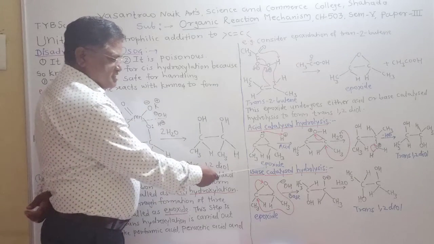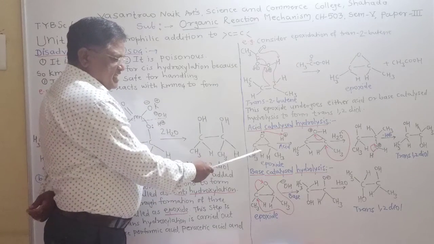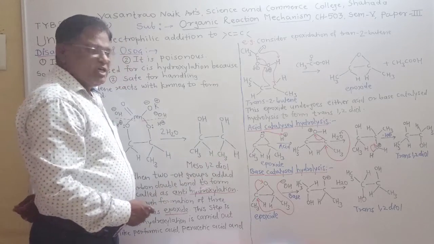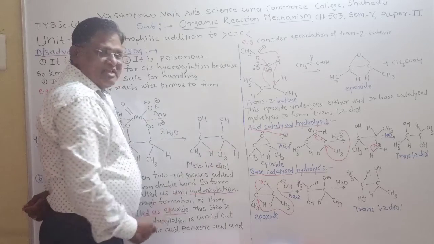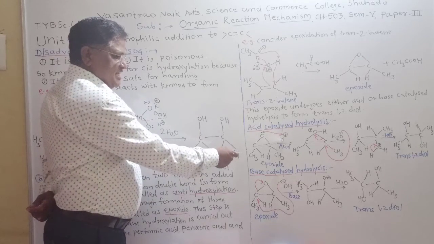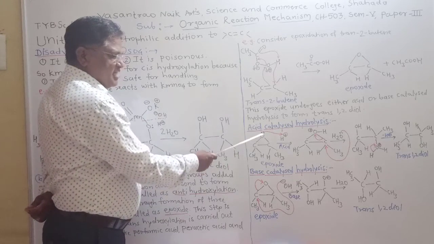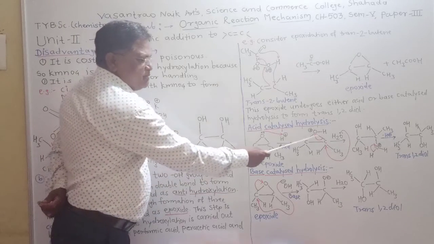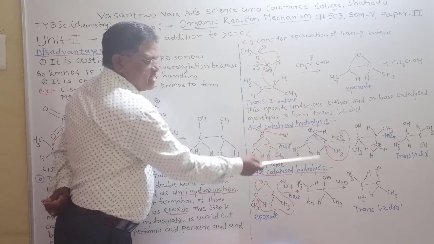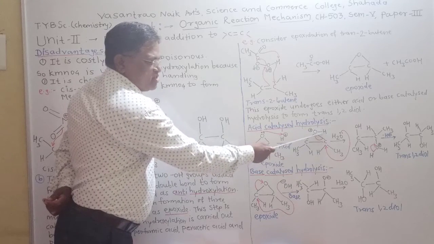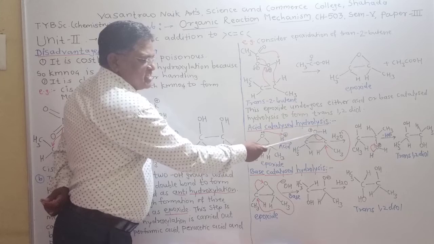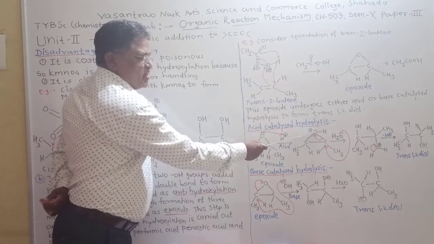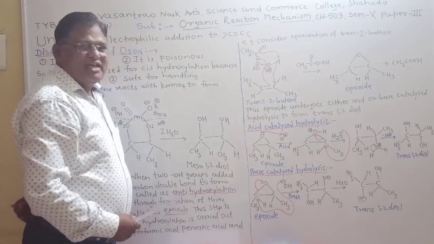Now this is the epoxide. When this reaction is carried out in the presence of acid, the acid donates an H plus ion. This H plus ion is captured by the electron pair of oxygen. So there is a new bond formation between oxygen and hydrogen. But in this new bond formation, the electron pair of oxygen is lost, so oxygen carries a positive charge because oxygen becomes electron deficient.